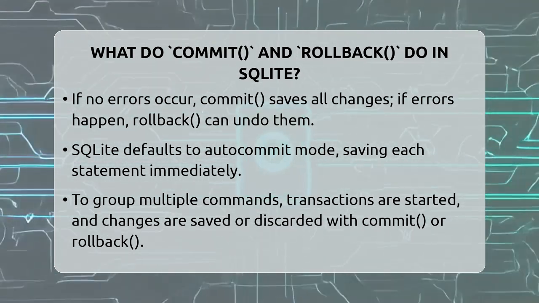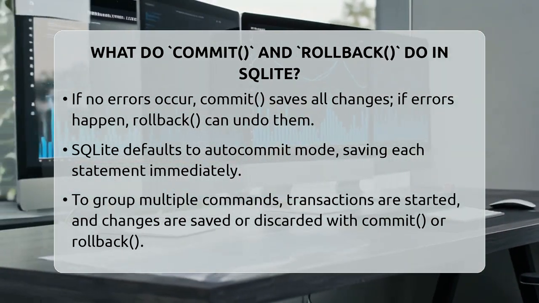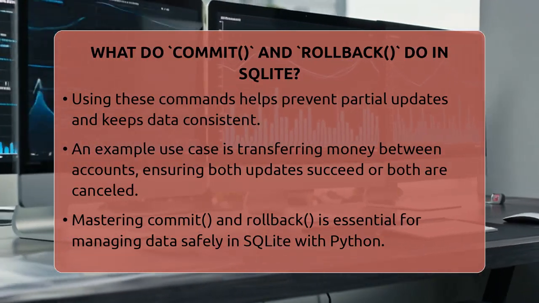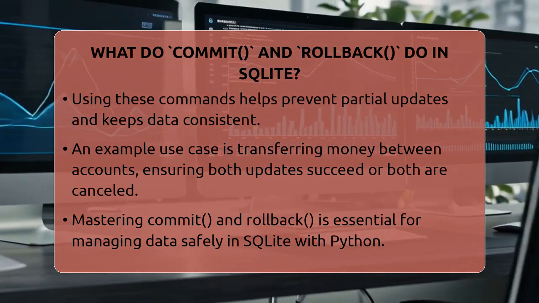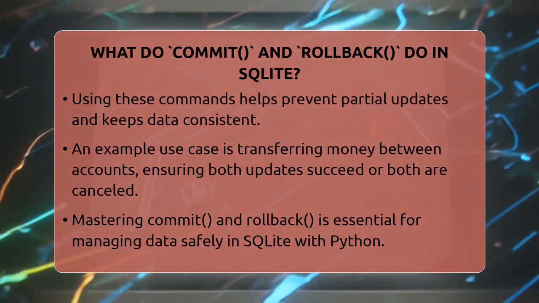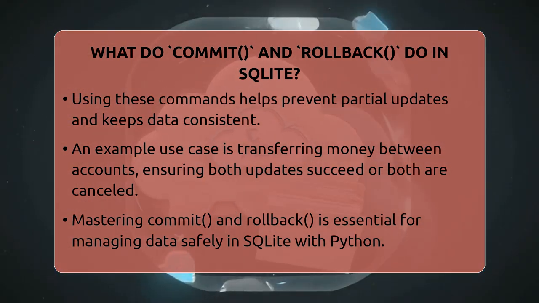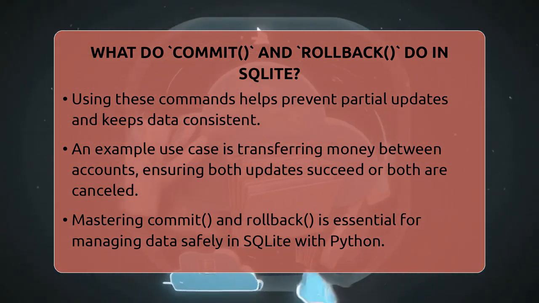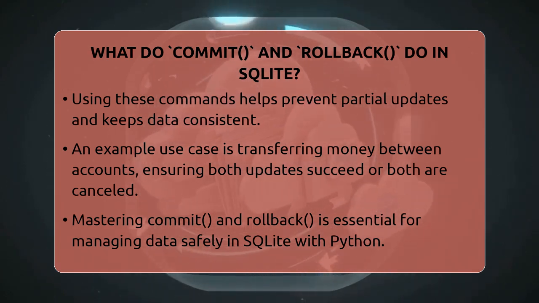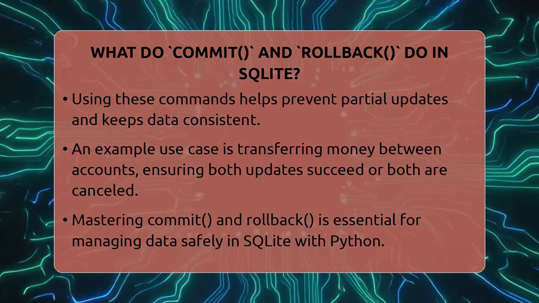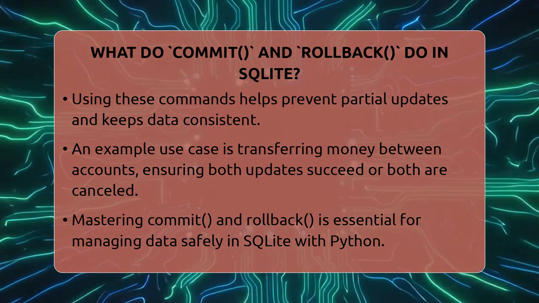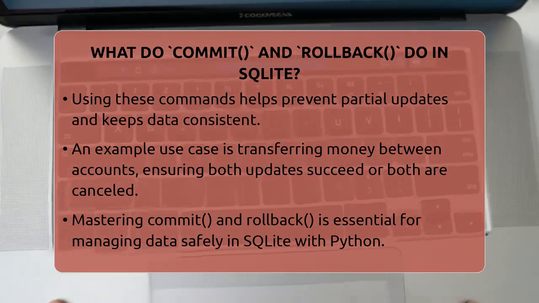Using commit and rollback in Python is a smart way to manage your database. It helps you avoid partial updates or corrupt data if something unexpected happens. For example, if you're transferring money between accounts, you want to make sure both accounts are updated together. If one update fails, you can use rollback to cancel everything and keep your data consistent.